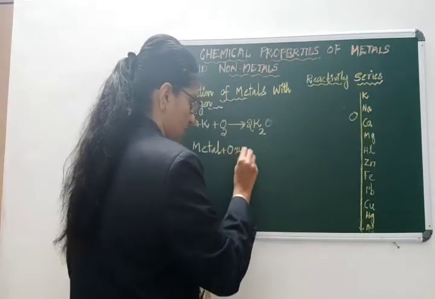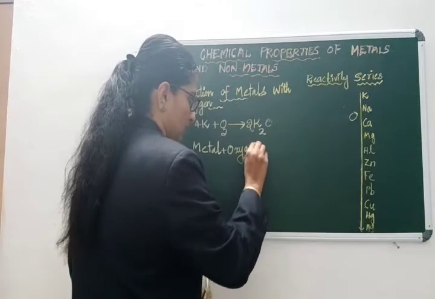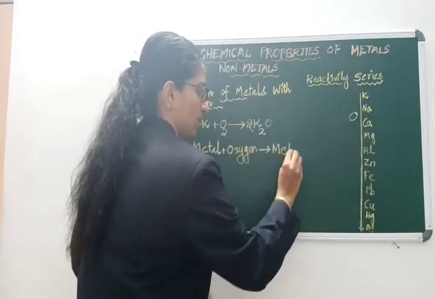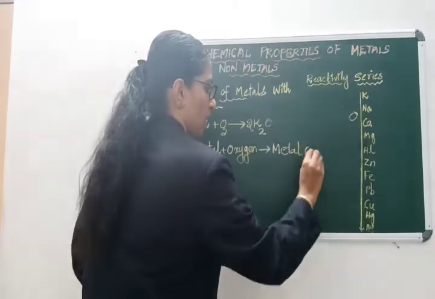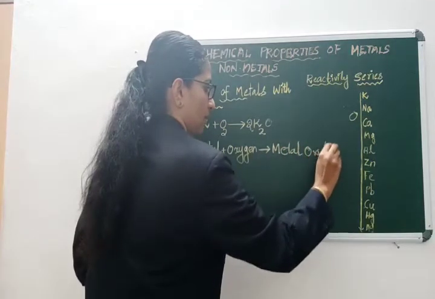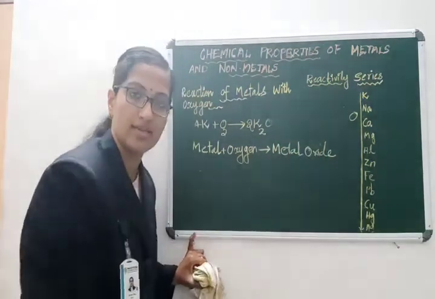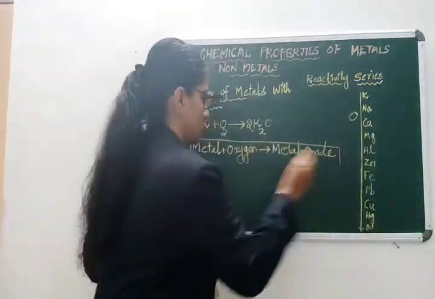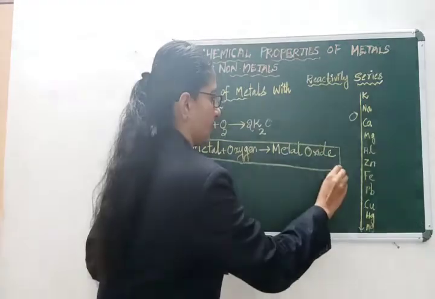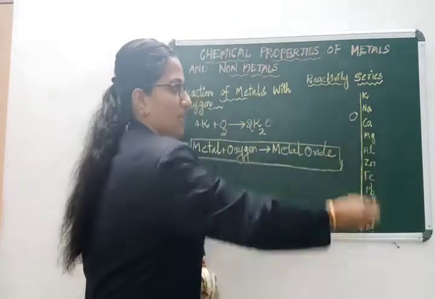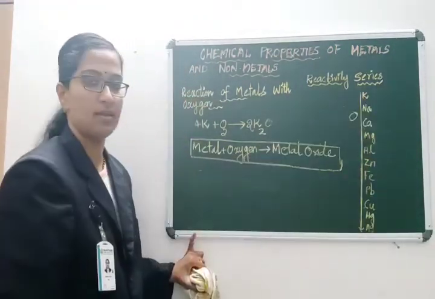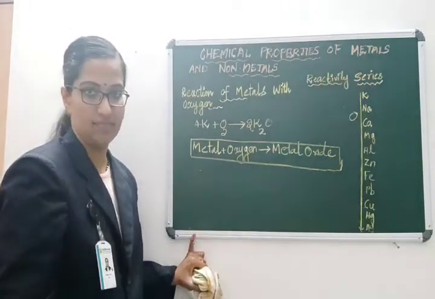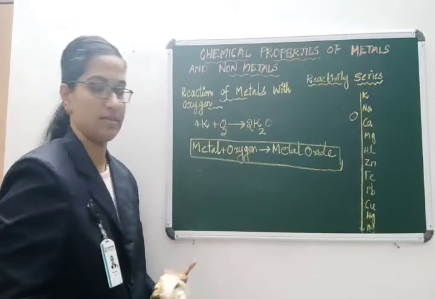Metal plus oxygen gives metal oxide. This is the general equation. Any metal you take, the product will be the same, that is metal oxide.